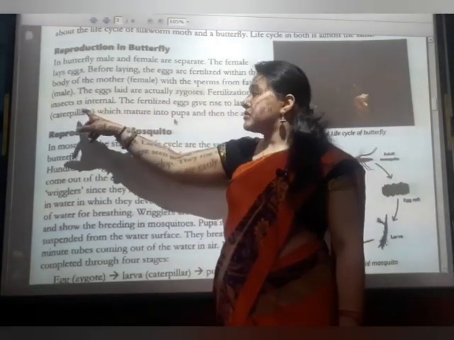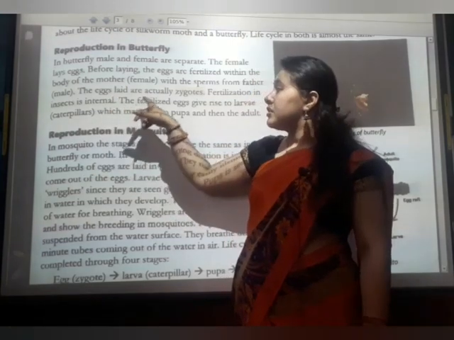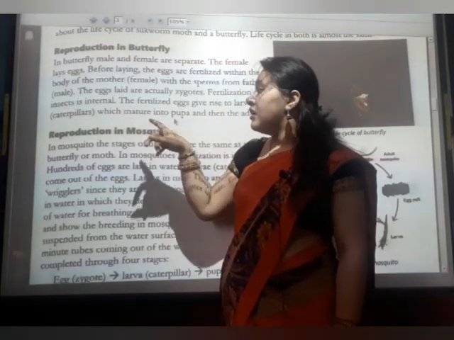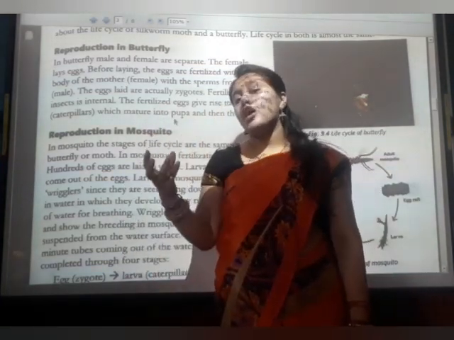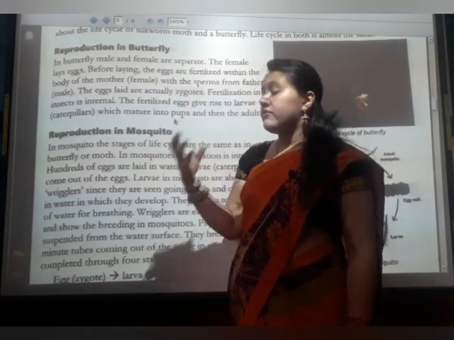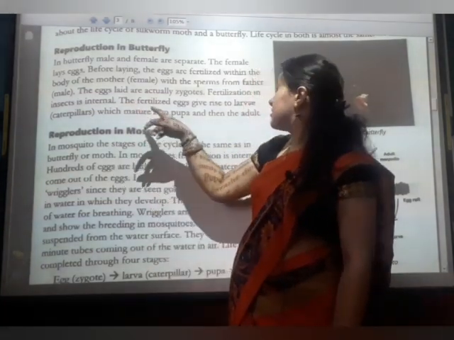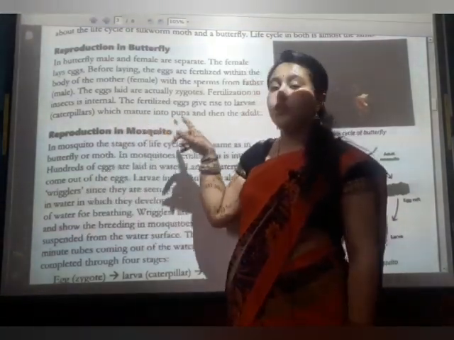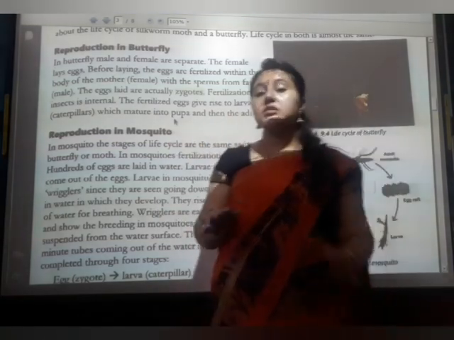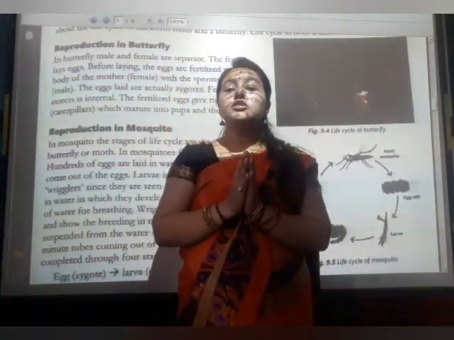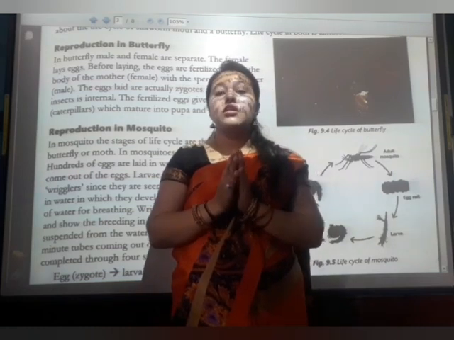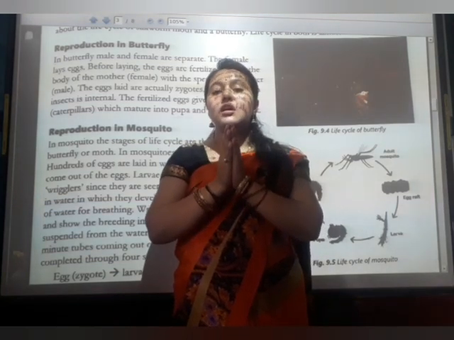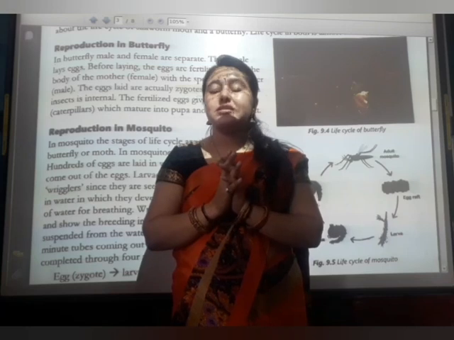So fertilization in insects is internal. The fertilized egg gives rise to the larva. After the egg comes out from the body of the female, the larva is formed, called a caterpillar, which matures into the pupa and then the adult. This is the big life cycle of the adult butterfly. First, the male and female mate together. Then one egg is formed, which is called a zygote.